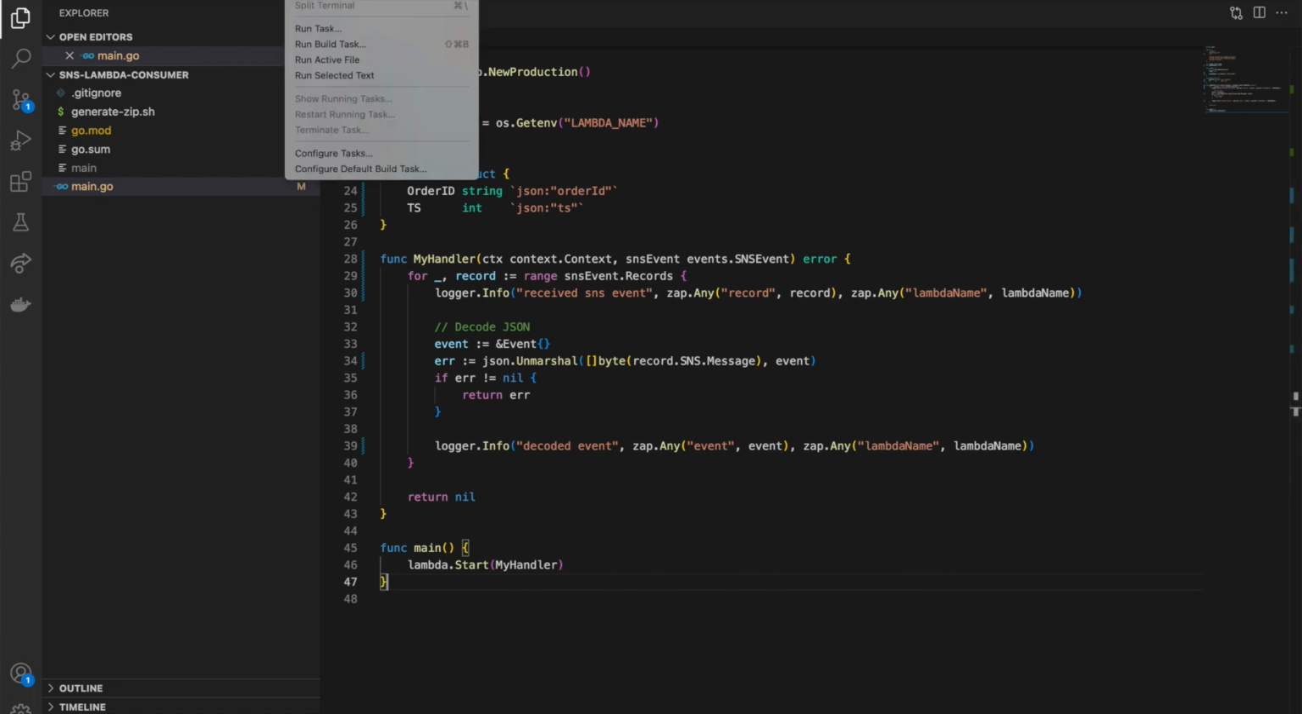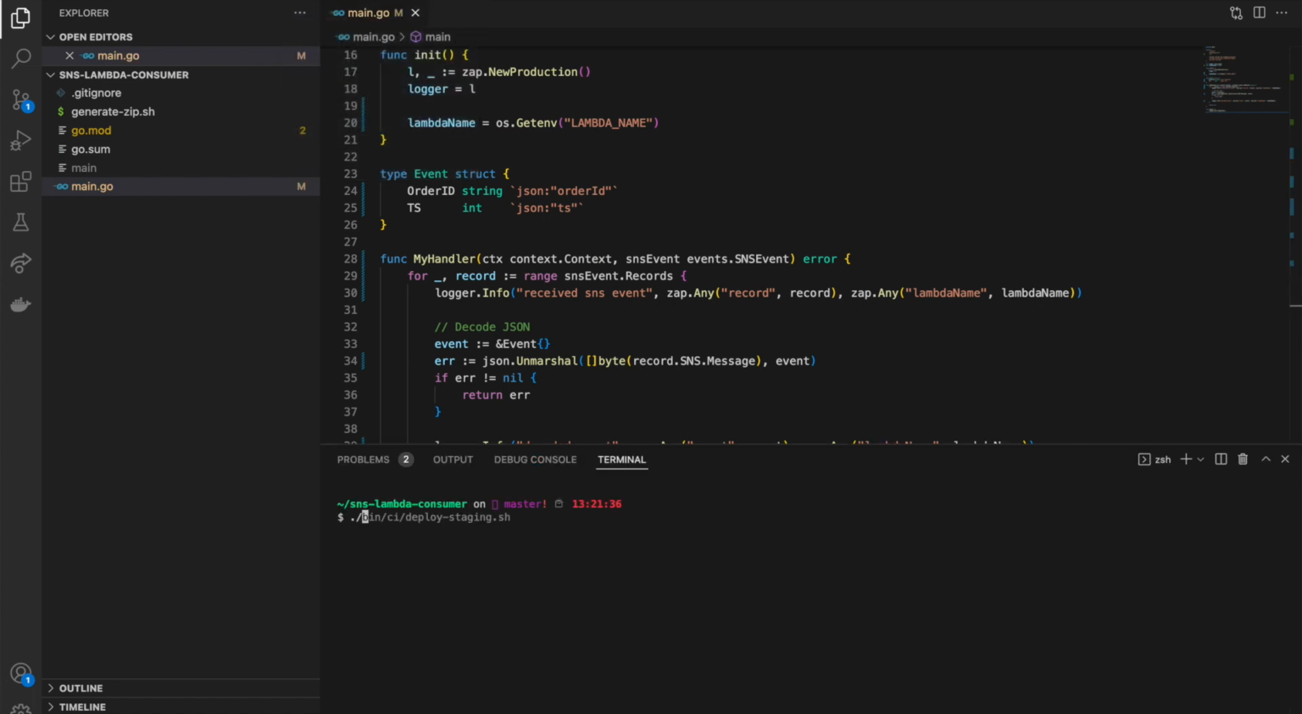Let's open up a terminal and let's zip this up. I'm going to run our generate zip script, and that is going to create a function.zip file up here, and this is the function.zip file that we'll upload to our lambdas.